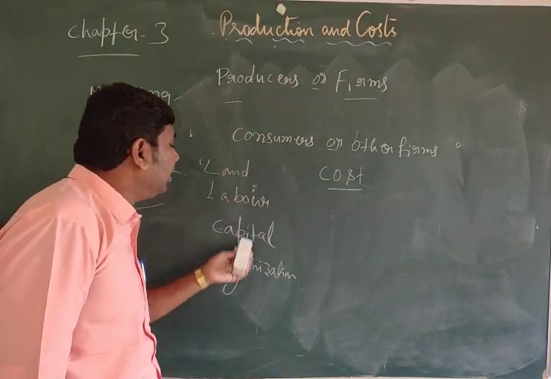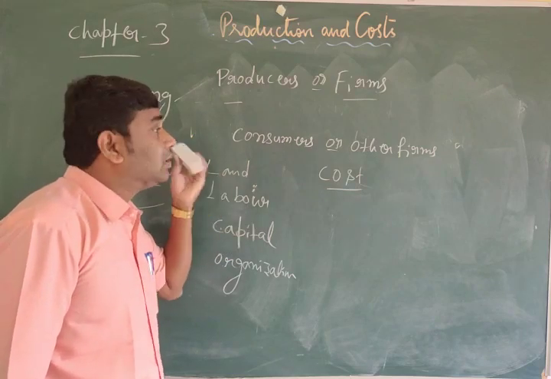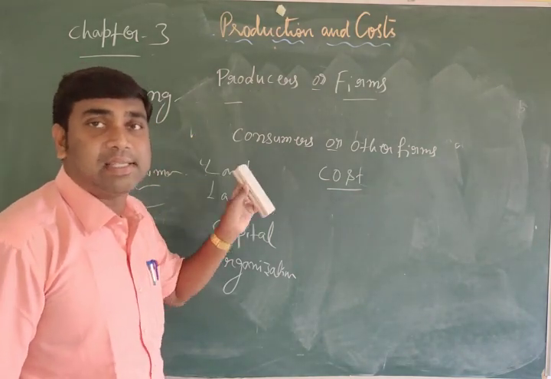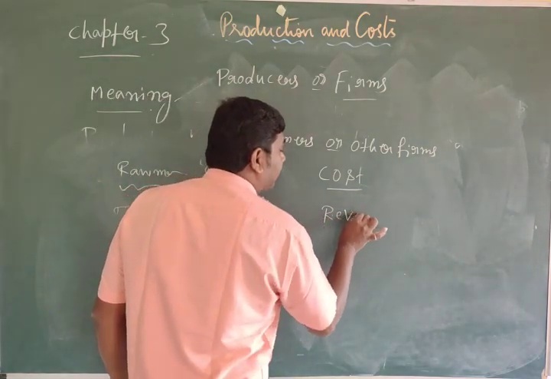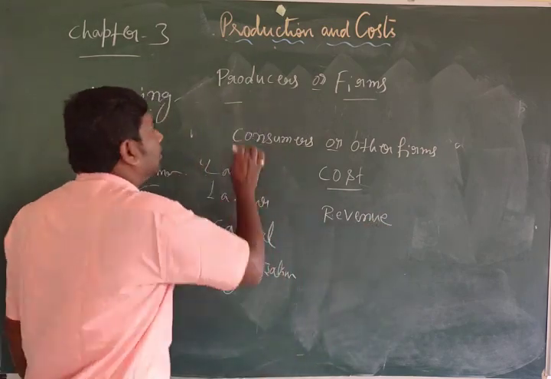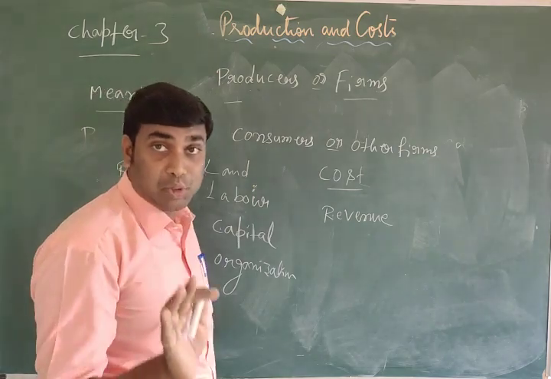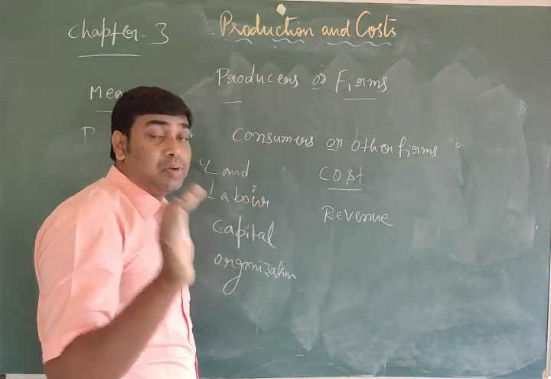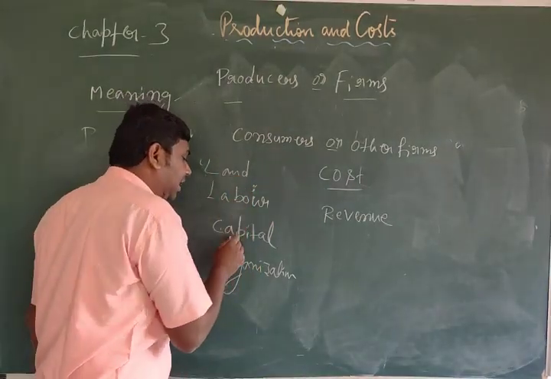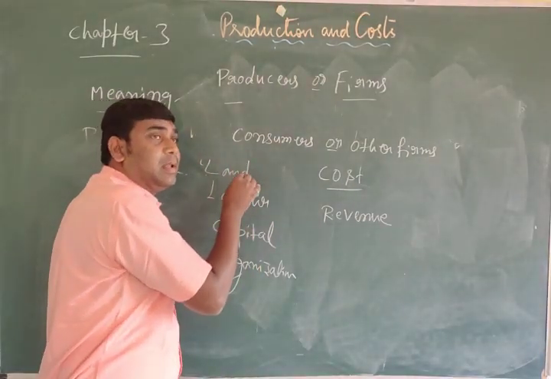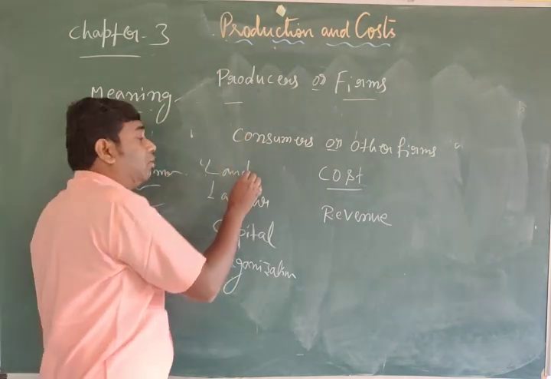By using all these things, what they produce, they will sell in the market. By selling that, they will earn revenue. See, production is carried out by producers. To produce a commodity, they need inputs. What are the inputs? Land, labor, capital, organization. For the services of these, they should pay.